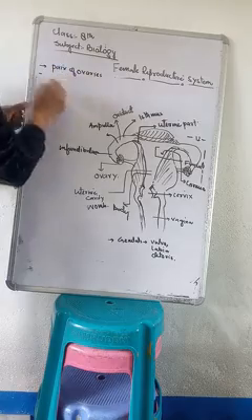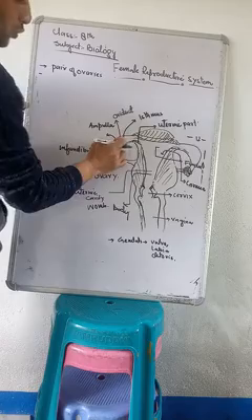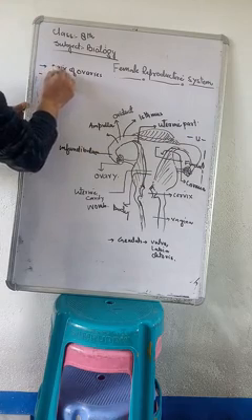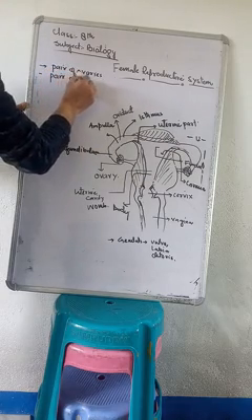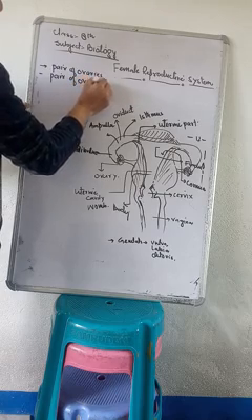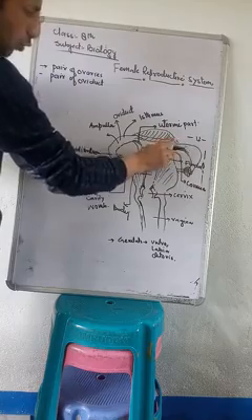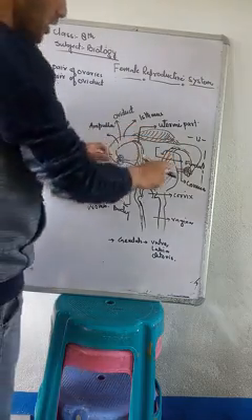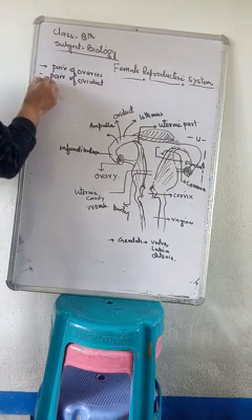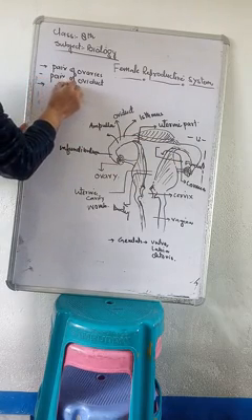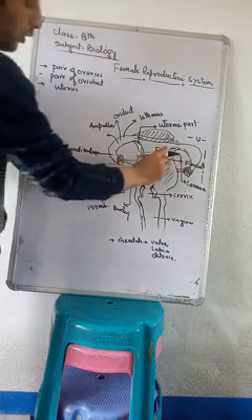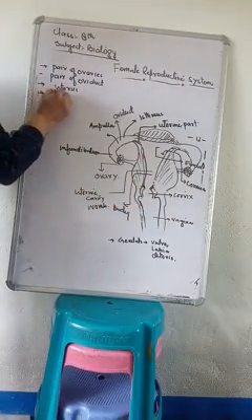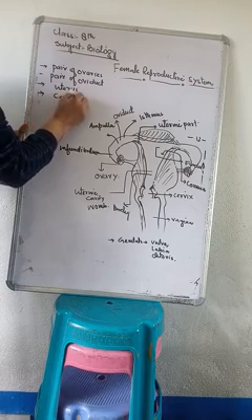Again, it consists of a pair of fallopian tubes, which are also called oviducts. Now these oviducts open into the muscular, highly elastic structure that is called the uterus. The uterus opens outside in a small cavity that is called the cervix.